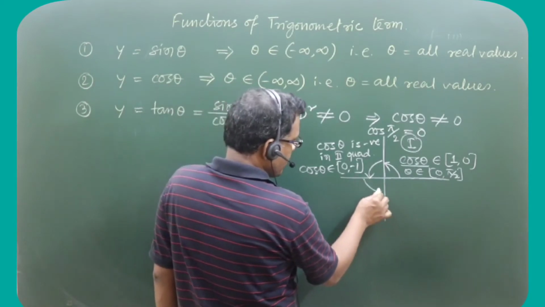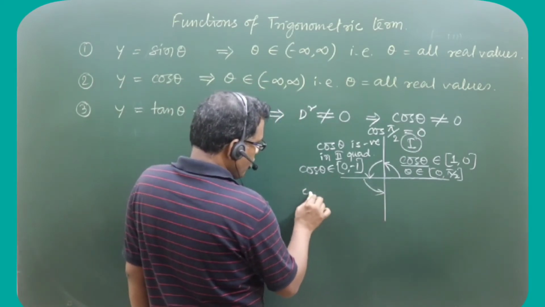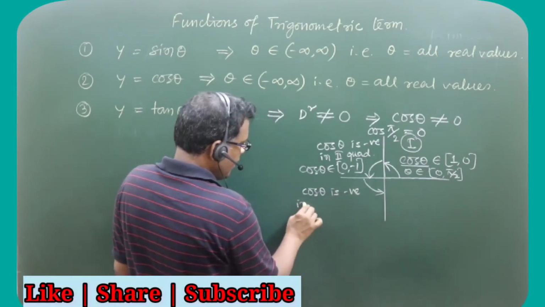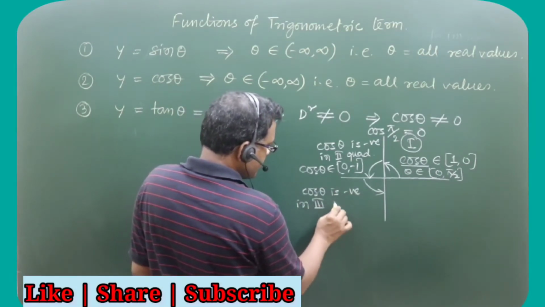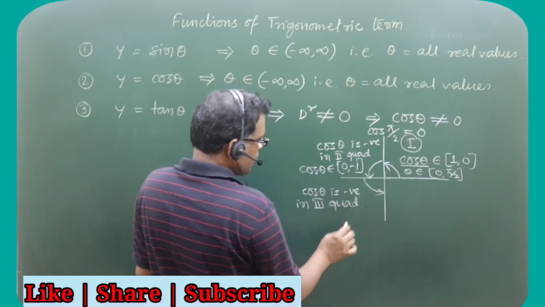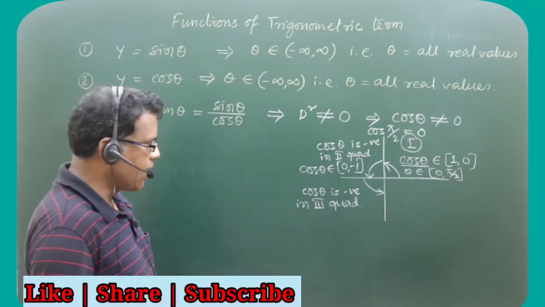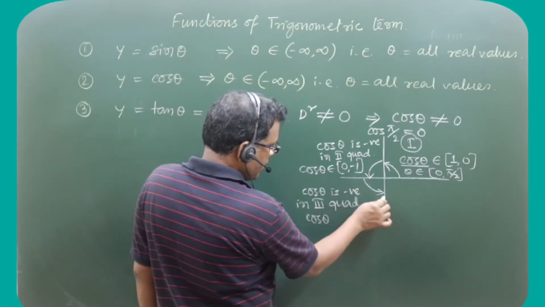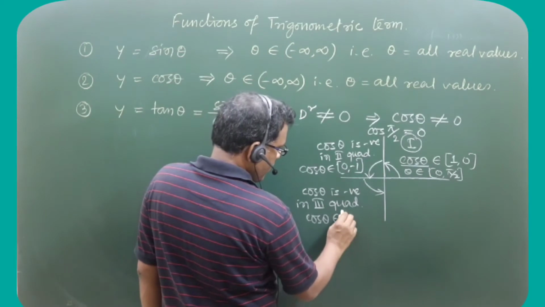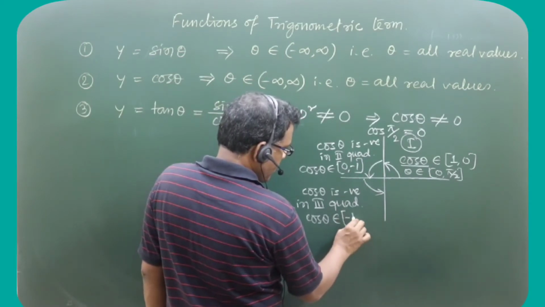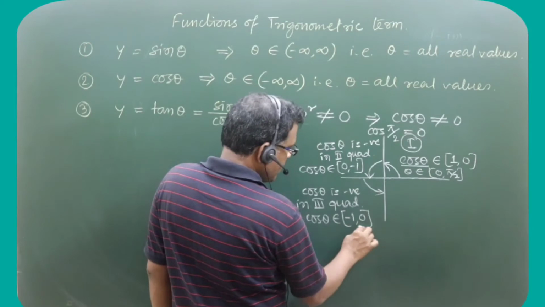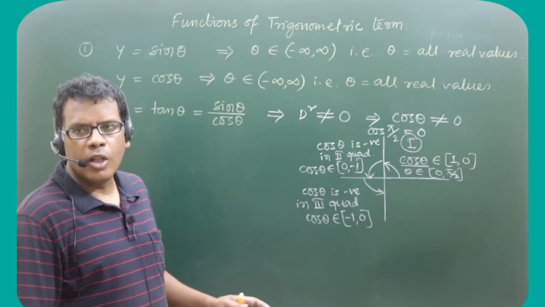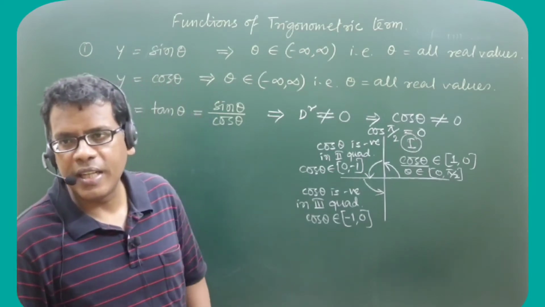Then in the third quadrant, cos theta is again negative. In the third quadrant also, cos theta is itself negative. How does the value of cos theta change when theta changes from 180 to 270? The numerical value of cos theta changes from minus 1 to 0. So it again remains negative, all the values in between minus 1 and 0.